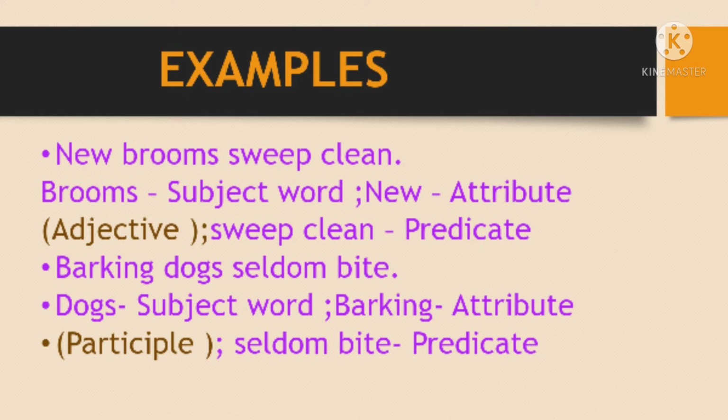Next, if you take the second example: Barking dogs seldom bite. If you take here barking dogs, first, what seldom bites here? Dogs. So that is the main subject, so we call it the subject word. And what type of dogs seldom bite? Barking dogs. So barking is also an attribute and it is a participle, that is, a present participle.